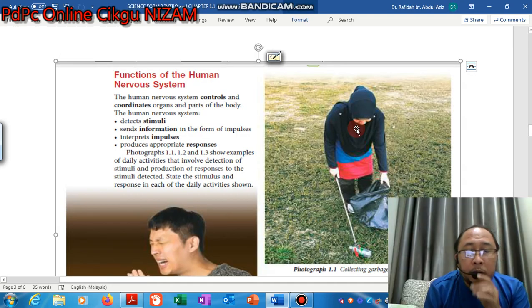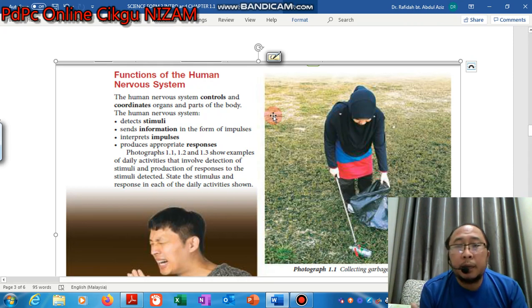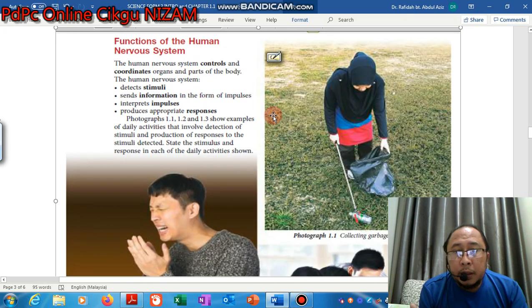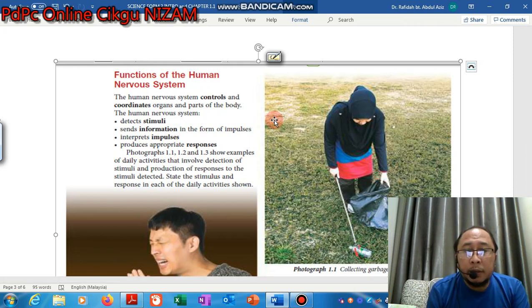Okay, now we look into how the human nervous system functions in order to proceed with their mechanism. So this diagram shows how the human nervous system functions. So the human nervous system controls and coordinates organs and parts of the body. Their process is given by this diagram, shown here.